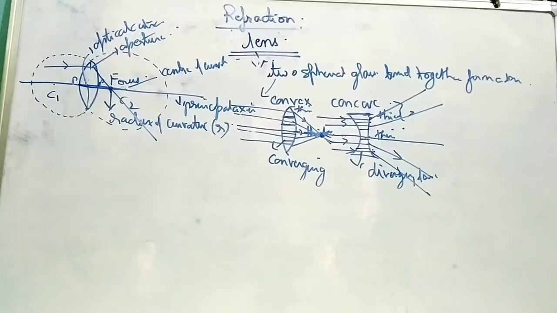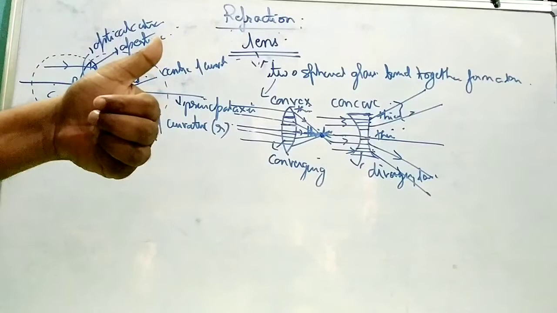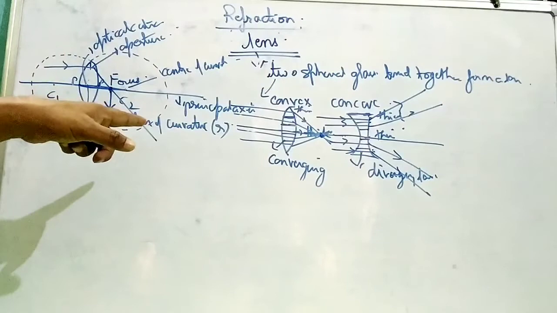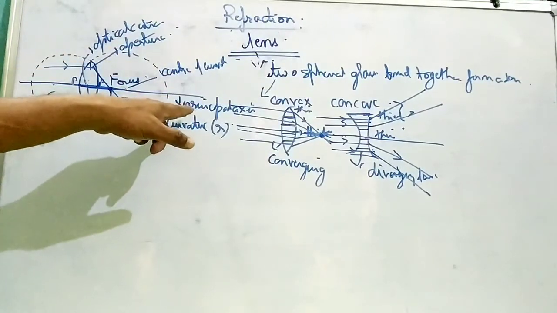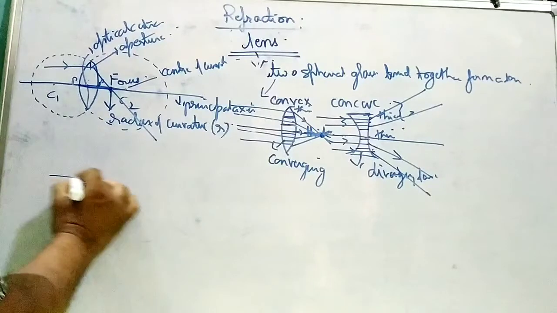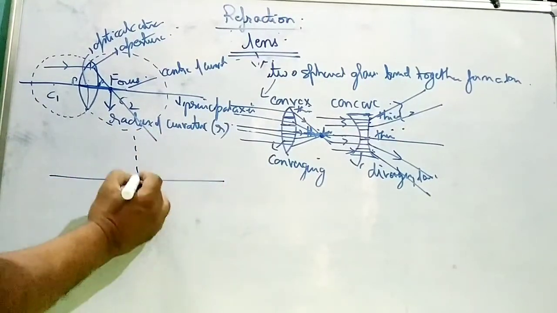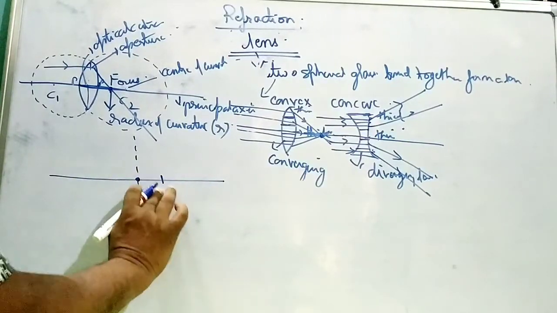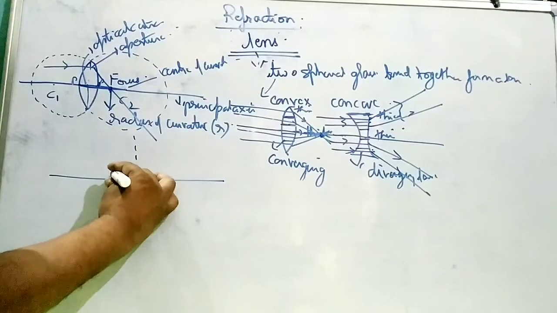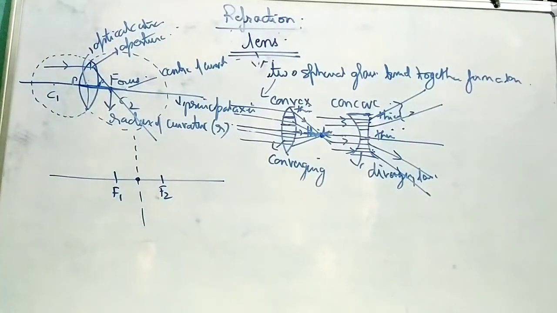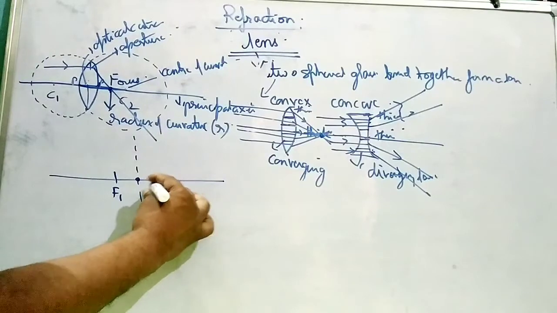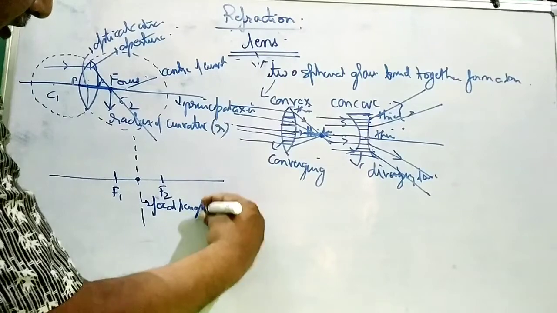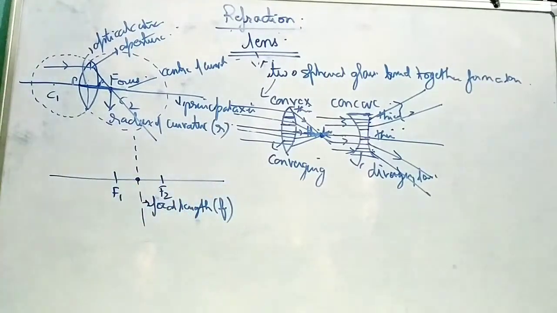So in this lens, we will have two types of focus. The first focus is on the side where the object is kept, where the first center of curvature is. The second focus is on the side where the second center of curvature is. If we draw a ray diagram and consider this as the optical center, this will be the second focal point. At the same distance over here, this will be the first focal point. The distance between the focus and the optical center is called the focal length. It is denoted by small f.